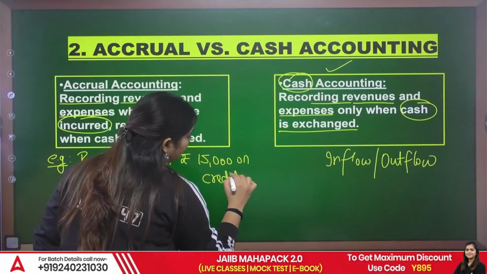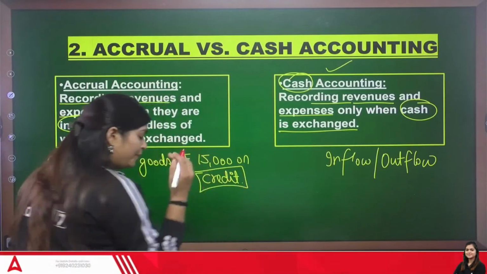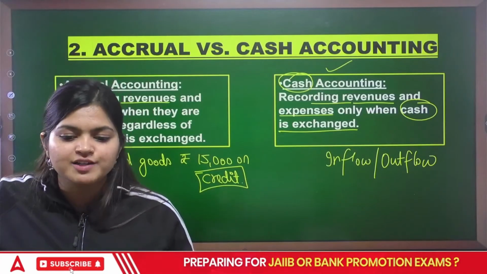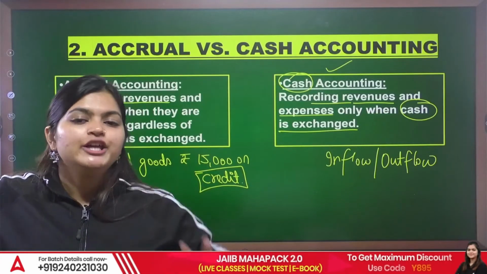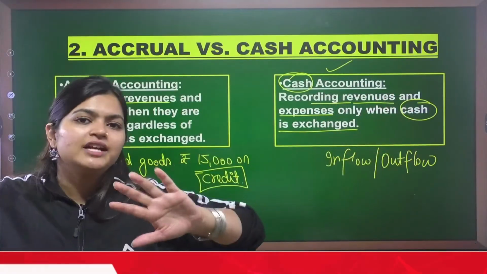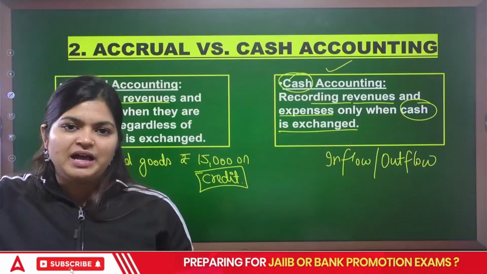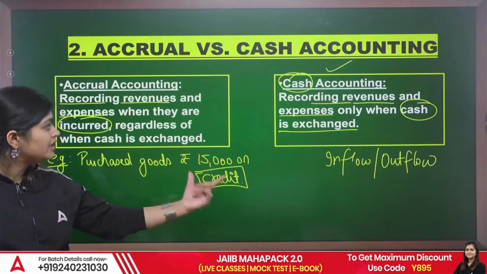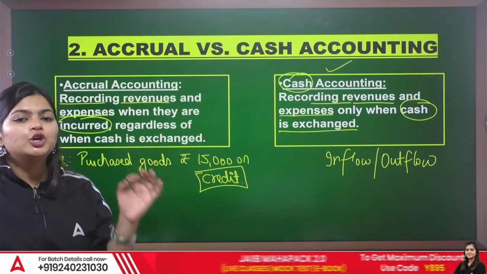On credit means you purchase the goods but you didn't pay any amount. So that is what? Credit transaction. You will pay tomorrow, day after tomorrow, after 1 week, after 1 month. That is between you and your supplier. But remember this type of transactions, credit, you are going to record as per accrual accounting.